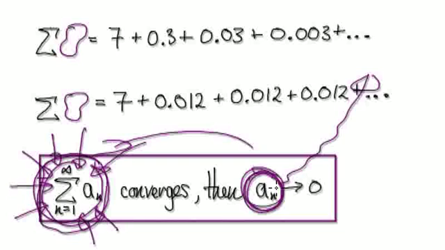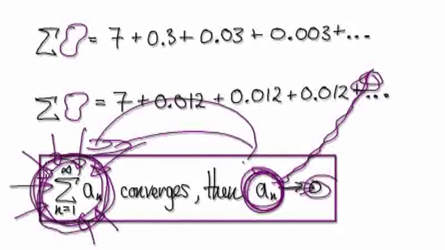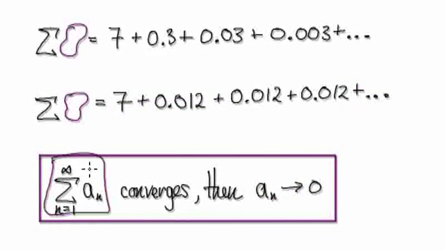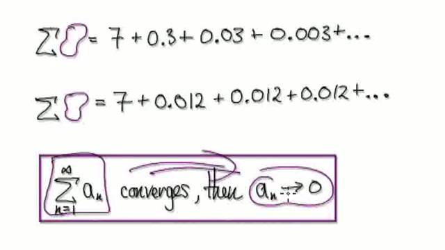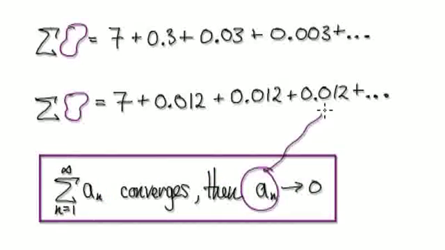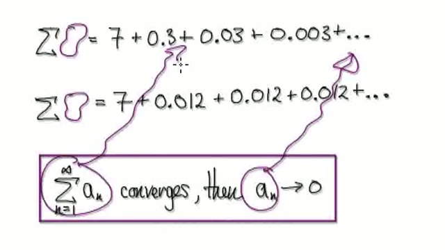Now, if it converges to 0, it doesn't tell us much. But if it diverges, then we know that the whole series will diverge, because in order for this to converge, it must mean that this sequence is heading towards 0. But if the sequence diverges, then this thing here must also diverge.